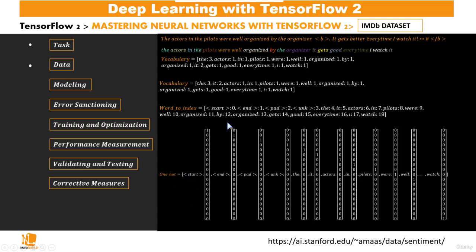We have with this start, since its index is 0, this vector, because our vocabulary has 18 different terms, or 19 since we started from index 0. So this vector is made of 19 different positions, and the 0 position is a 1 that's representing the start, and the rest are zeros. And then for the end, we have the first position, which is a 1, and the rest are zeros.